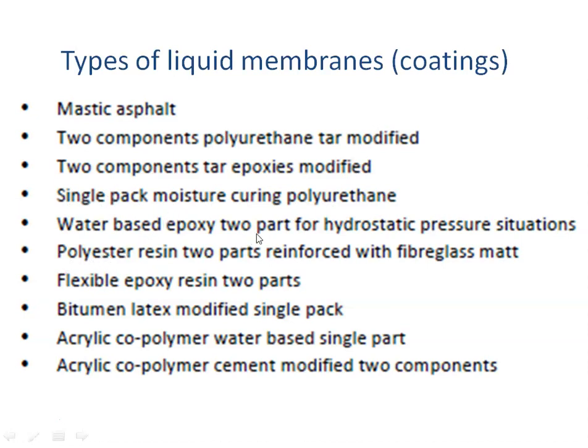Water based epoxy 2-part for hydrostatic pressure, polyester resin with fiberglass mat, flexible epoxy resin in 2 parts, bitumen latex modified single pack, acrylic copolymer water based single part, and so on. So you can just remember a few names out of this if you are asked in the exam what the types of liquid membranes are which are used.